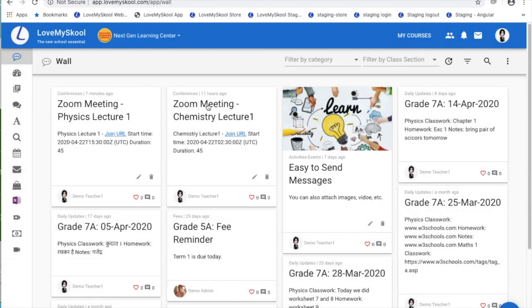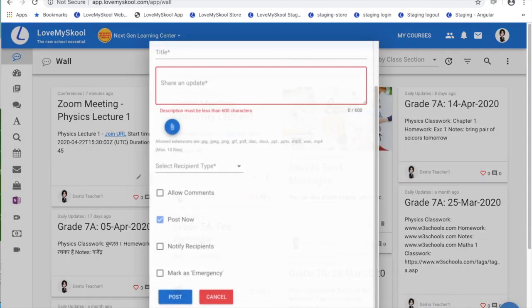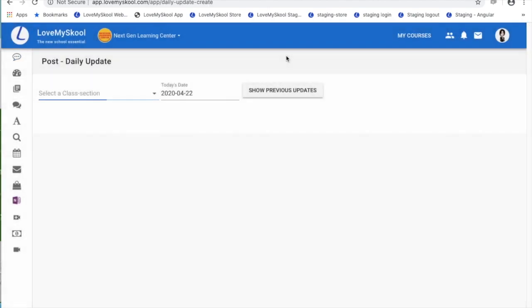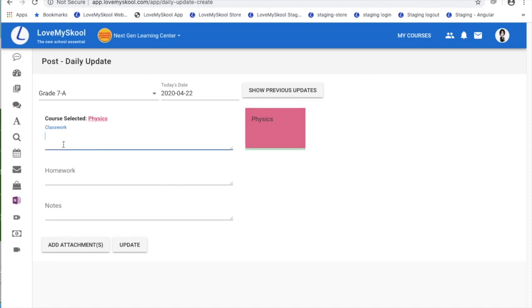Apart from this, you can also create what we call as a daily update by either clicking here or by clicking inside the post the same icon here. Here, daily update, what would happen is, as a teacher, I would see the courses that I am teaching and I can select for that course and write messages in particular headers, and these are customizable by the school. So right now there are headers called classwork, homework, and notes, and then I can update.